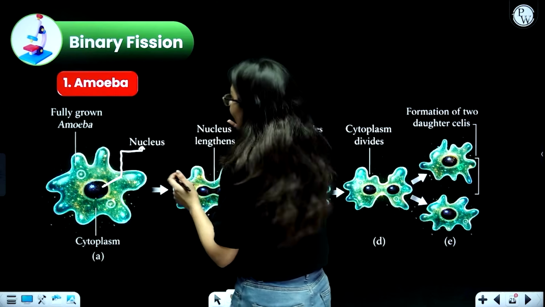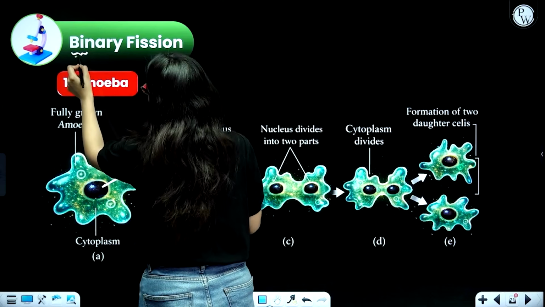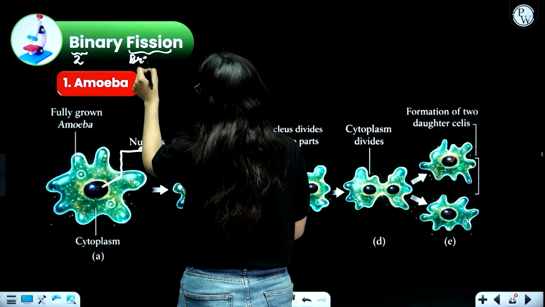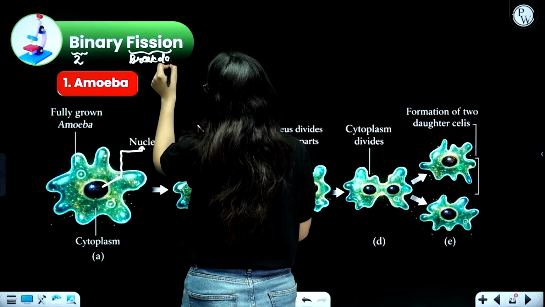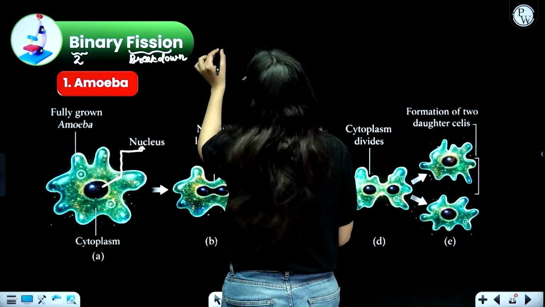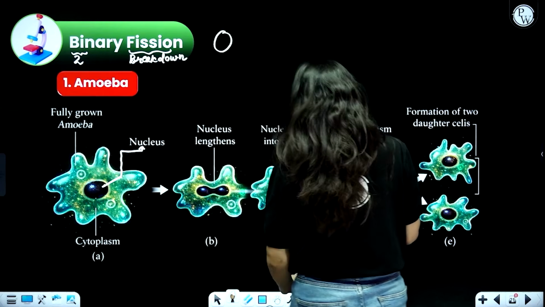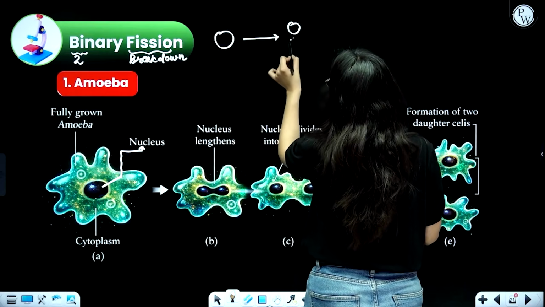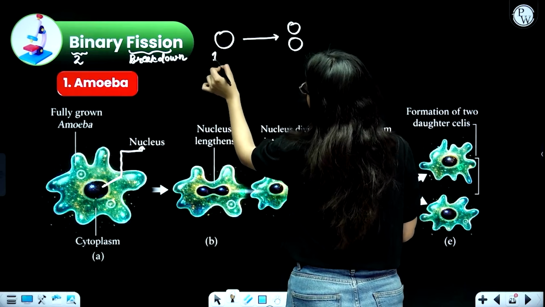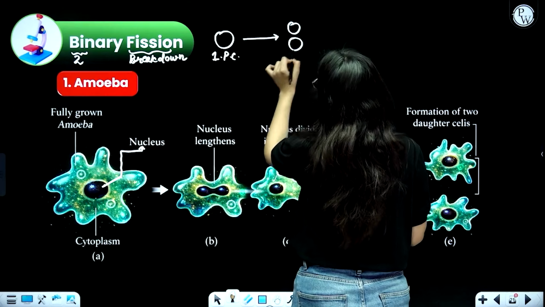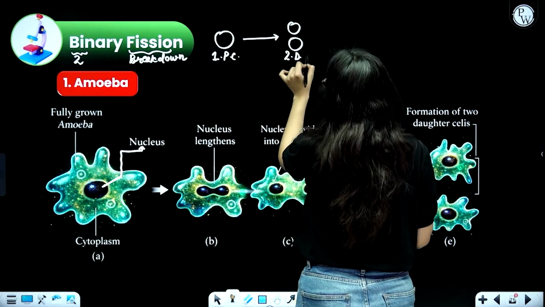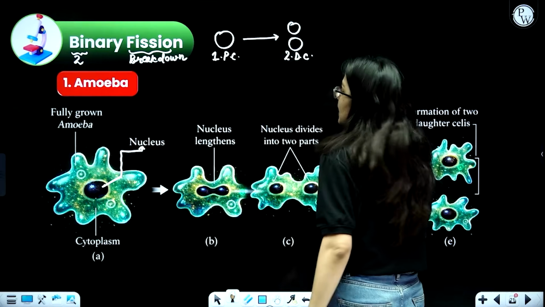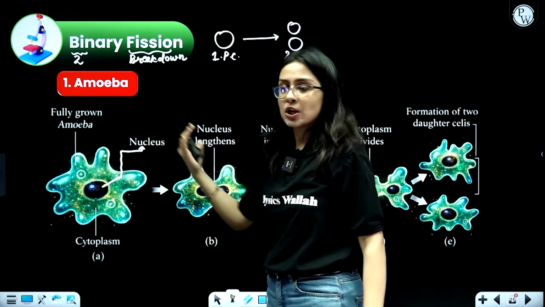So in binary, beta, bi means two and fission means breakdown. Fission means breakdown. So in case of binary fission, one parent cell, beta, will break down into two daughter cells. One parent cell, I am saying one parent cell, PC, will break down into two daughter cells. So since two daughter cells are being formed, it is called binary fission. Example is of amoeba, beta.